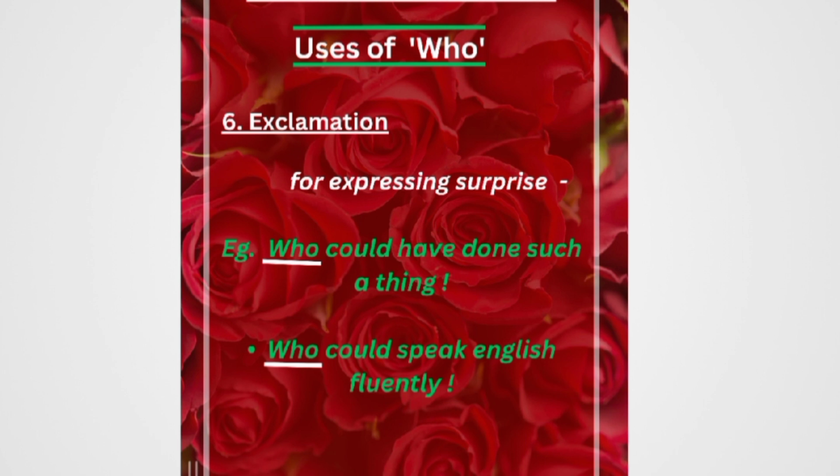Here we can get the idea that a particular thing is done by someone, a thing which is not supposed to be done easily, but someone has done it, and now people are surprised and asking who could have done such a thing. And now the next example: "Who could speak English fluently?" Here again we can get the idea that English is a difficult language, and if someone learns to speak it, then other people will be surprised that they could speak English fluently.